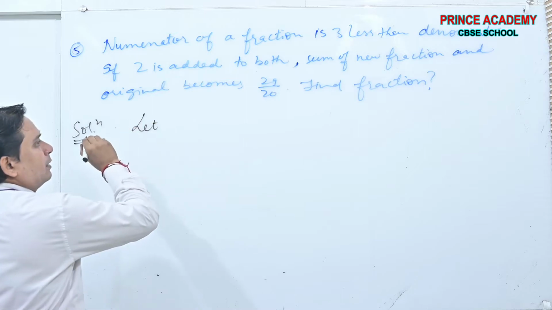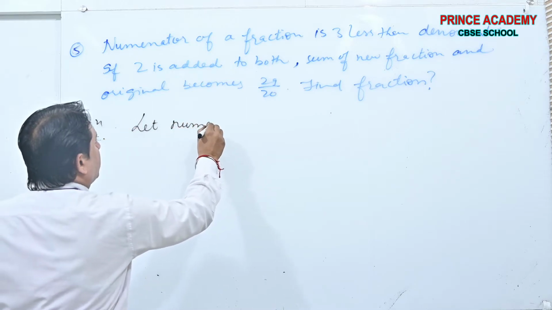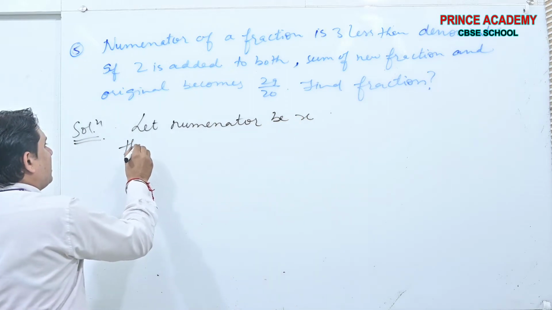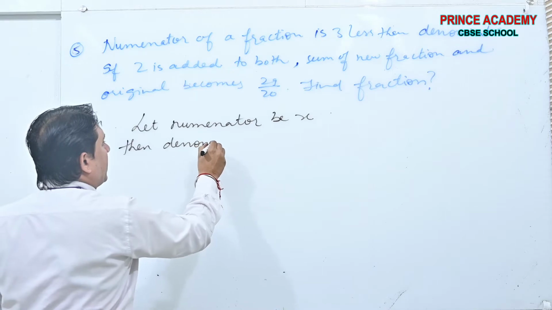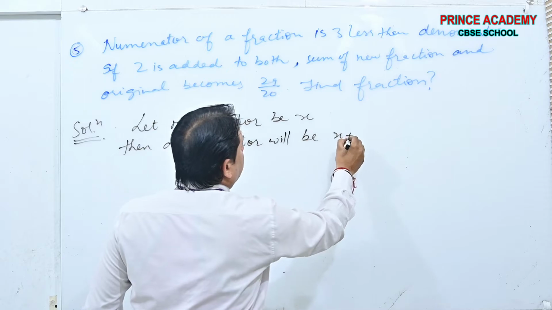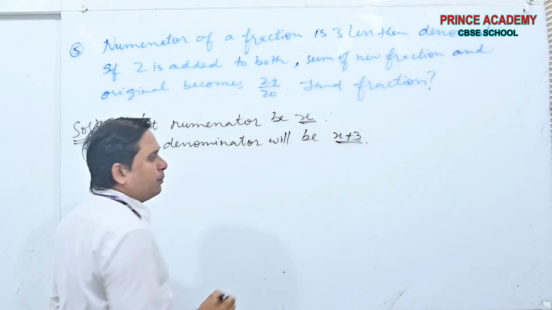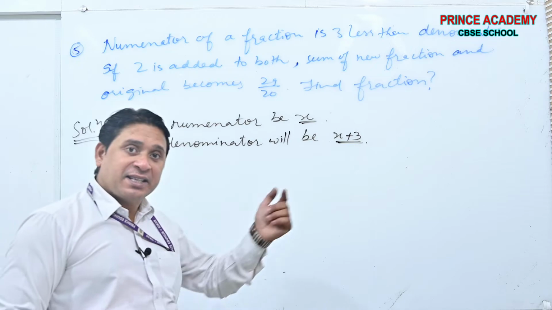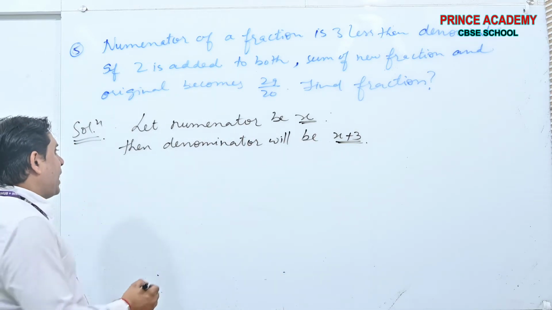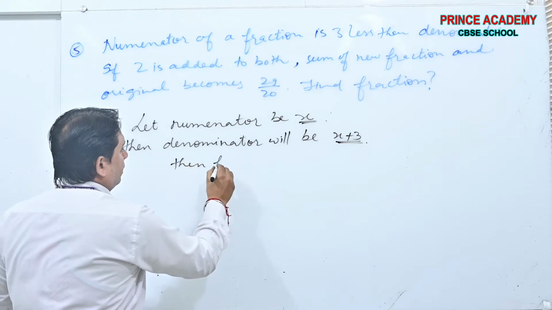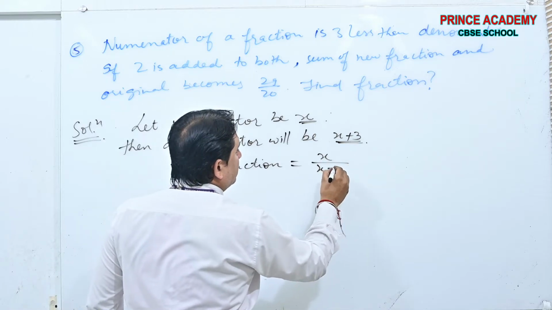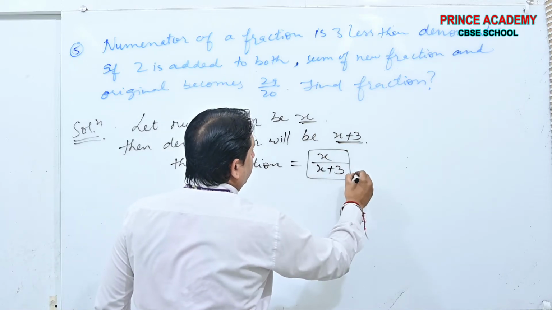Let the numerator be x. Then what will the denominator be, beta? x plus 3. Yes or no? Because the numerator is 3 less than the denominator, or you can say the denominator is 3 more than the numerator. Then the fraction is x by x plus 3. This is the original fraction.